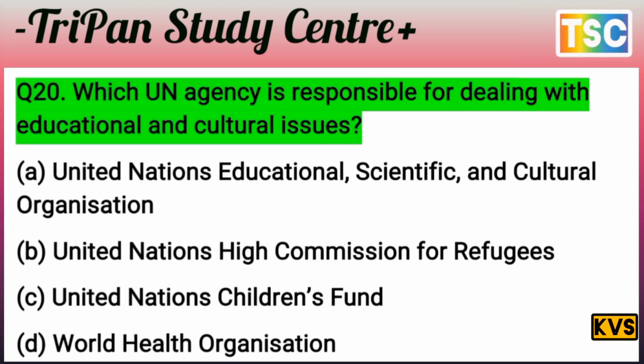The next question arrives here, that's important. Which UN agency is responsible for dealing with educational and cultural issues? The question is clear here. You know that the question is clear-cut. The options: A, United Nations Educational, Scientific and Cultural Organization. B, United Nations High Commission for Refugees. C, United Nations Children's Fund. And D, the World Health Organization.